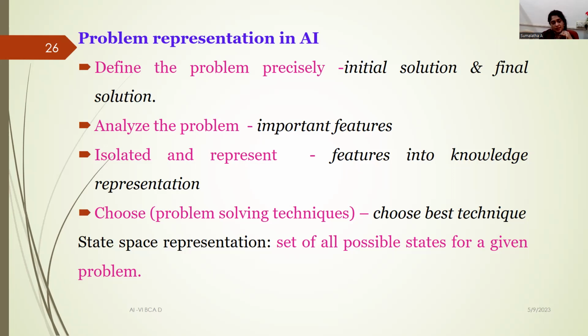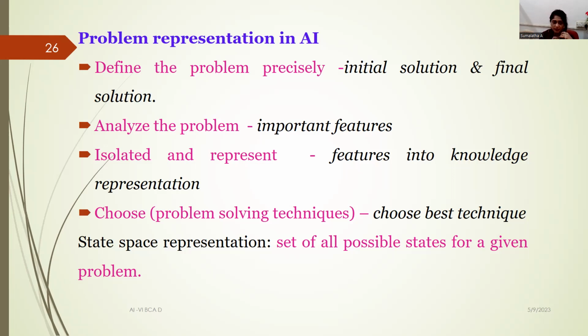The next thing is to isolate and represent. Isolated means every feature should be independent of the others, and only then will you be able to analyze. There are various factors, or parameters, that we would analyze in order to solve the problem. So we need to identify them as individual entities and then try to represent them.